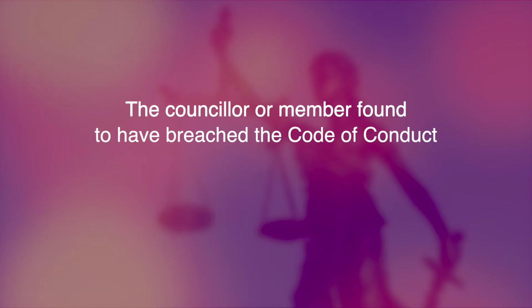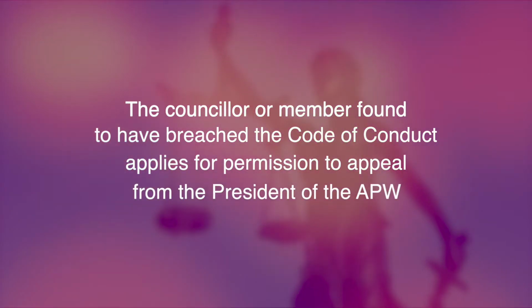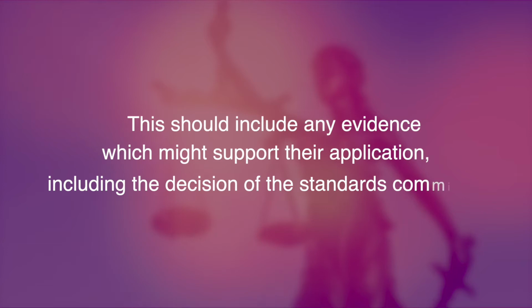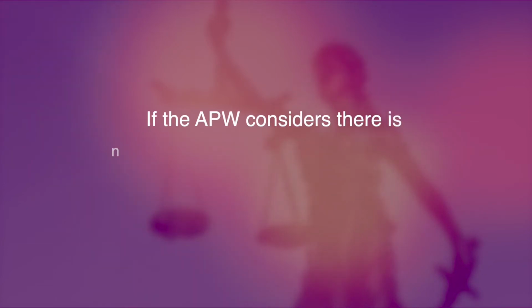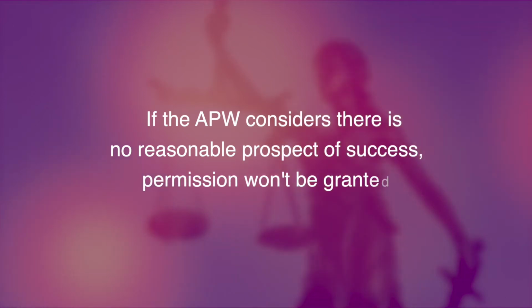Here's what's involved. The councillor or member found to have breached the Code of Conduct applies for permission to appeal from the President of the APW. This should include any evidence which might support their application, including the decision of the Standards Committee. If the APW considers there is no reasonable prospect of success, permission won't be granted.